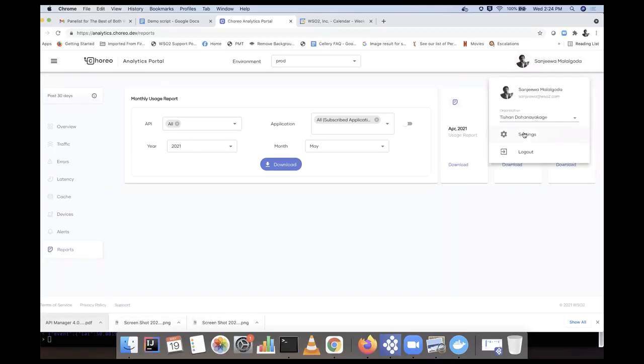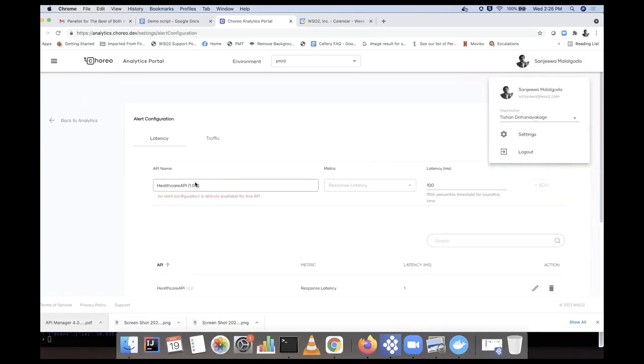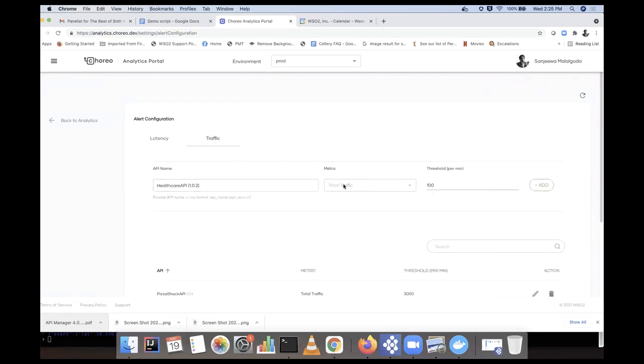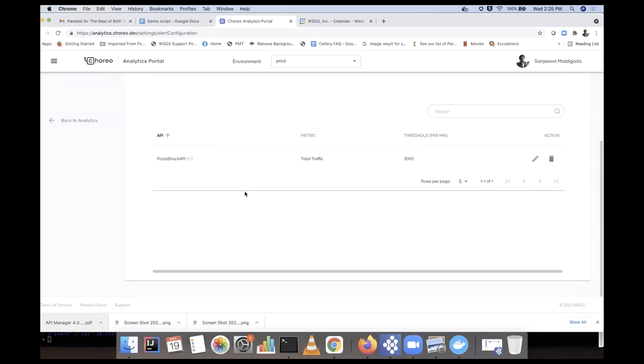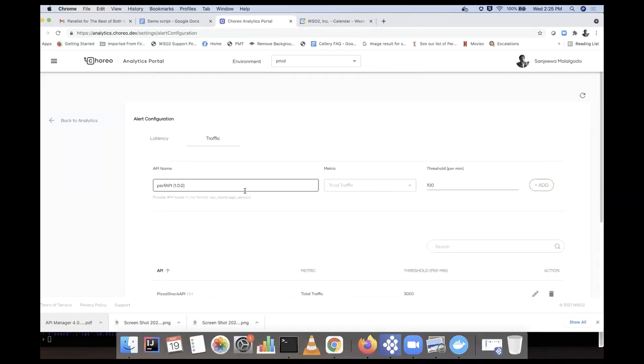And to configure the alerts, I can go here and pick a specific API and select some metrics that I need to enable. So I pick this one and then I pick the metric and the threshold. Then if I add it here, then I can see alerts for these events.